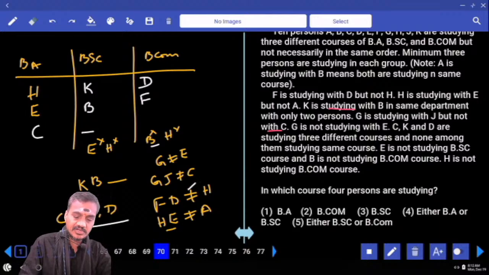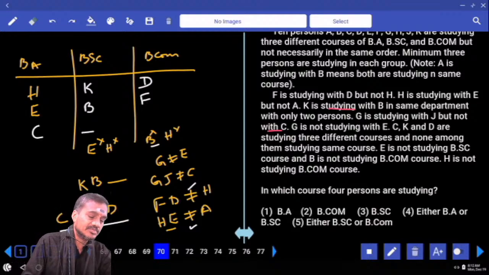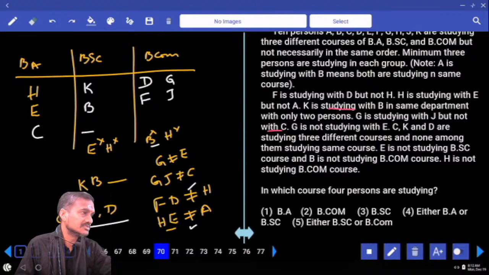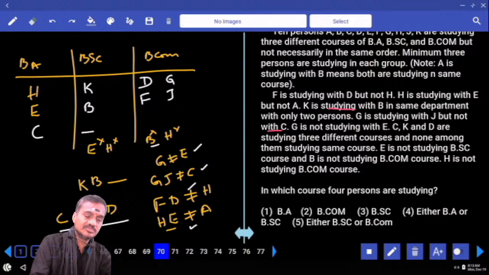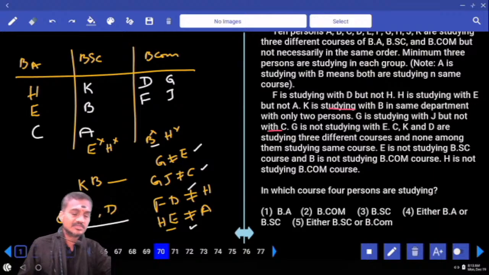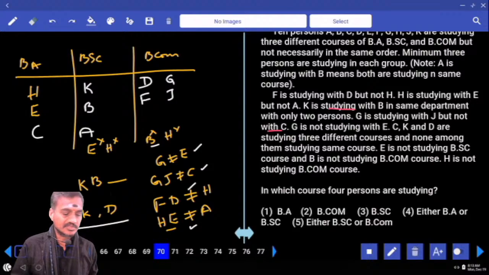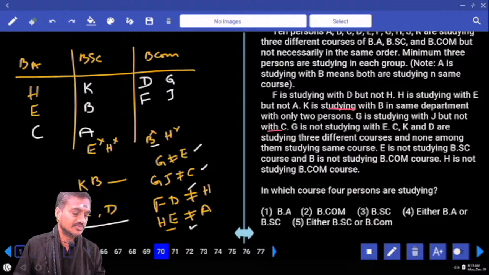D and F, and not with H. H and E, not with A. And next one, G and J, but not with C. That means G and J are studying together, but not with C. Is it right? G and J. And G is not studying with E, that is again fine. And C, K and D. And H is not studying in BCom. Then tell me who is the person left over? A is the person left over. A is here. Now this is about question number 70 to 74.